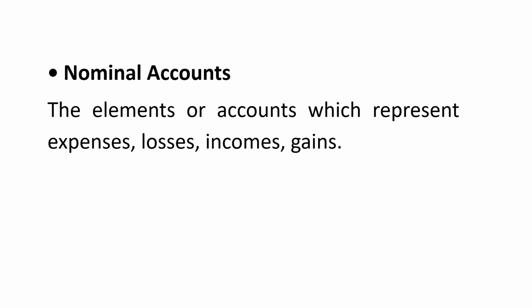On the right hand side, we write all incomes and gains. Gains from the sale of property or capital assets. Then we have income from tips, interest income, dividend income. We receive discount, that is also income. Sale of goods, that also we consider on the credit side of the profit and loss account, and so on. So personal, real, nominal, three kinds of accounts we have discussed.